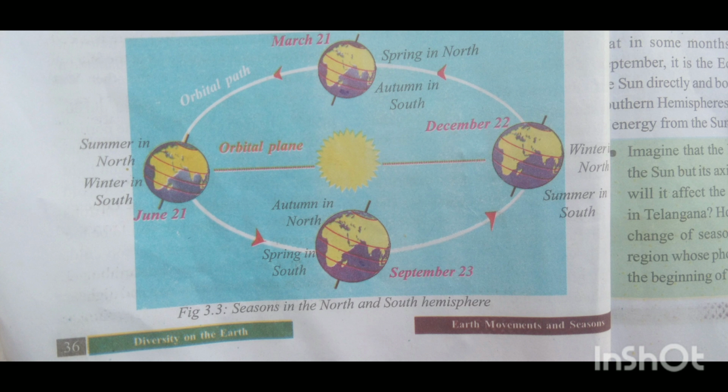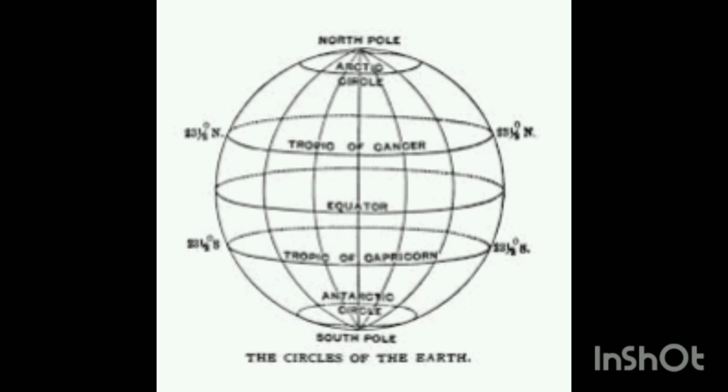In March, the sun shines directly over the equator, while in June, it shines directly over the Tropic of Cancer in the northern hemisphere, and then in September, as the earth travels further around, the sun shines directly over the equator. In December, it shines over the Tropic of Capricorn in the southern hemisphere. Thus, you can see that there is a belt within which the direct sun rays fall at some time of the year or the other. This belt extending from the Tropic of Cancer to the Tropic of Capricorn is called the tropical belt, and this belt gets maximum heat energy from the sun.